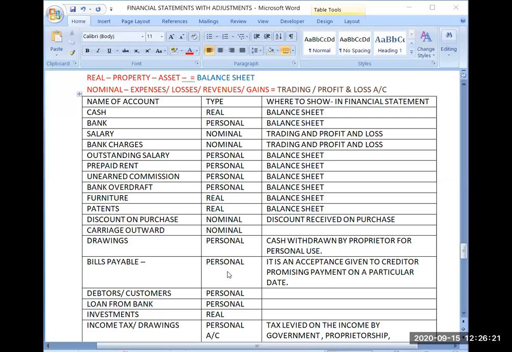Okay, so in the last class we were discussing direct expenses and indirect expenses. So I was giving you some example that suppose you purchase some goods in your business.